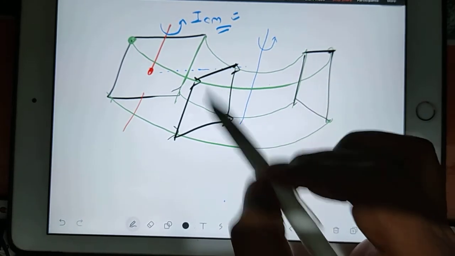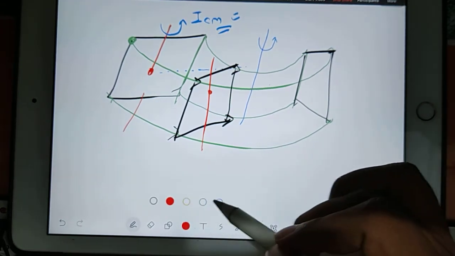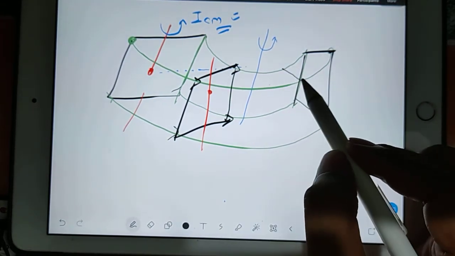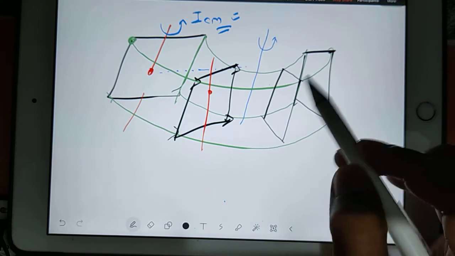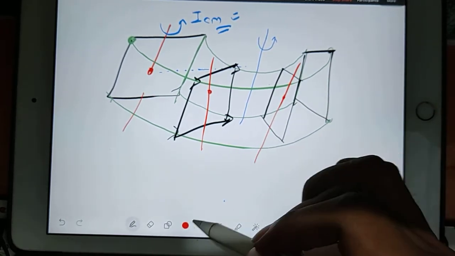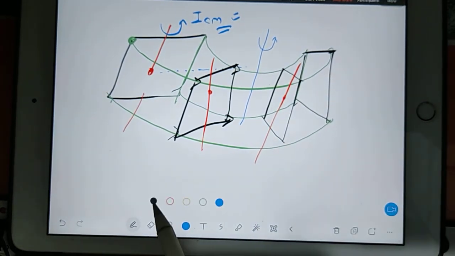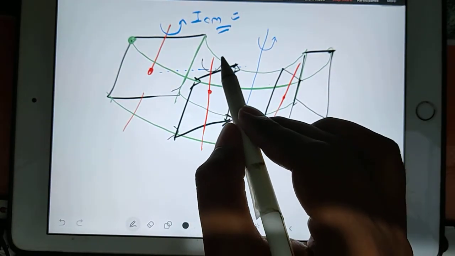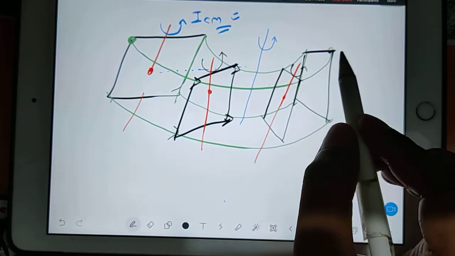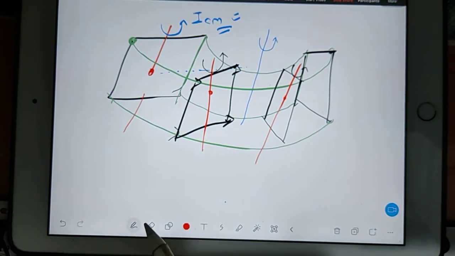So see here, now your center of mass itself is revolving. It is not fixed, so the axis itself is revolving. So it means you need moment of inertia about its center of mass also, and you also need some extra moment of inertia.